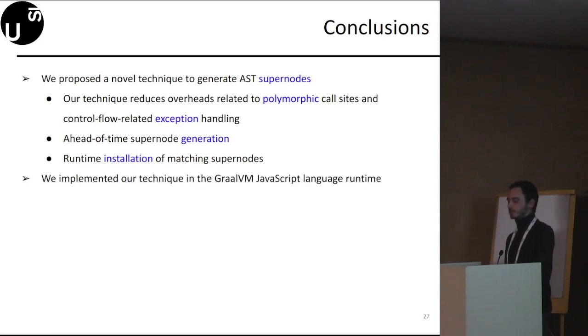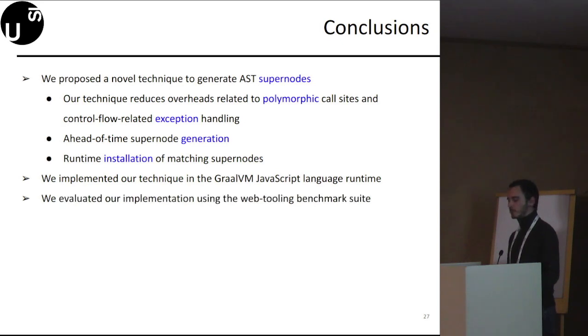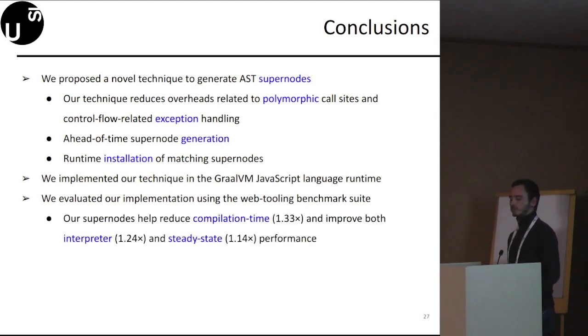We implemented our technique in the GraalVM JavaScript language runtime, also known as GraalJS. We evaluated our implementation using the well-known web tooling benchmark suite. Our experimental results show that our supernodes help reduce compilation time and improve both interpreter and steady state performance by factor 1.33, 1.24, and 1.14, respectively.